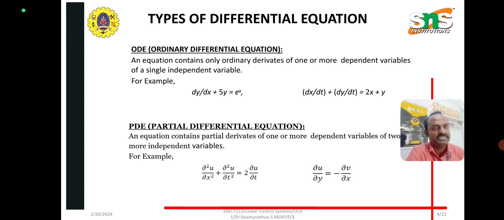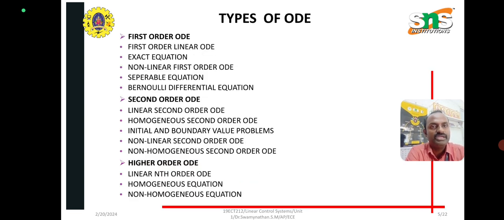Here, a simple example of an ordinary differential equation is dy by dx plus 5y is equal to e power x, exponential power x. Also dx by dt plus dy by dt equal to 2x plus 5. A partial differential equation is dou squared u by dou x squared plus dou squared u by dou t squared equal to 2 dou u by dou t, or dou e by dou y is equal to dou v by dou x.